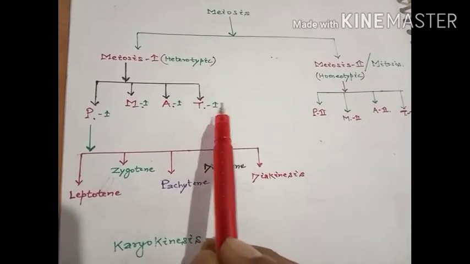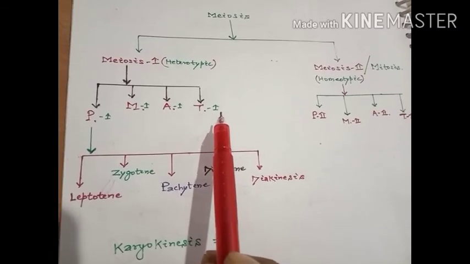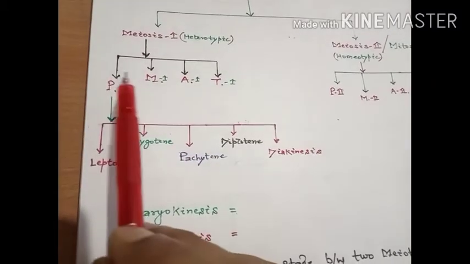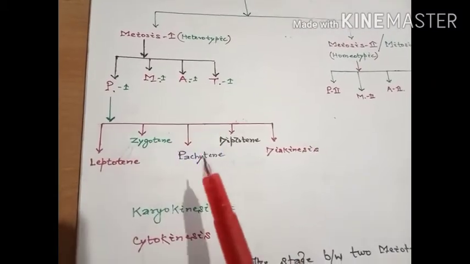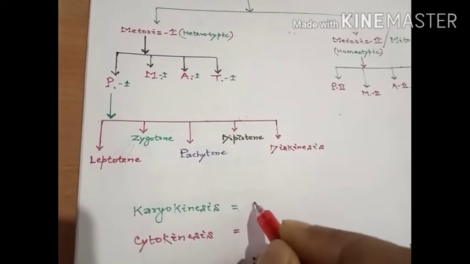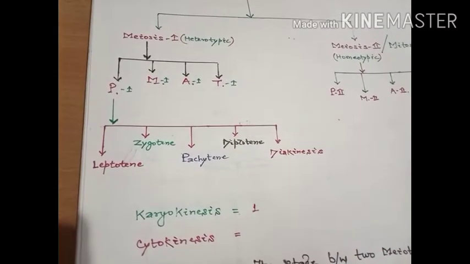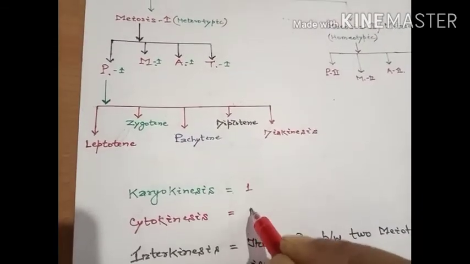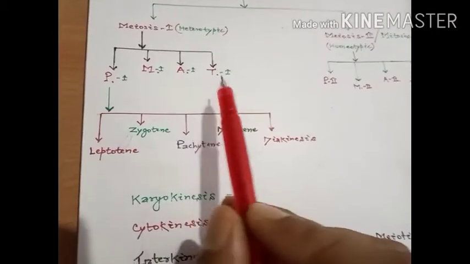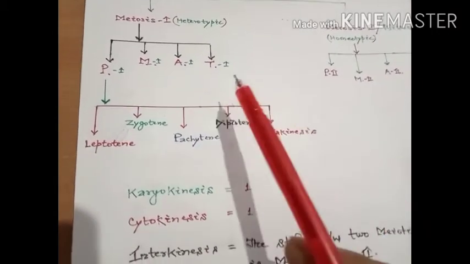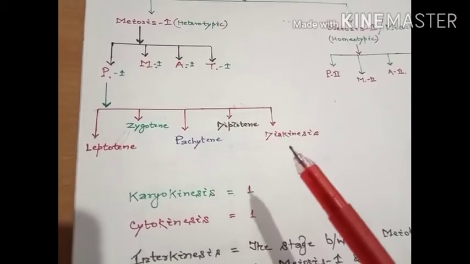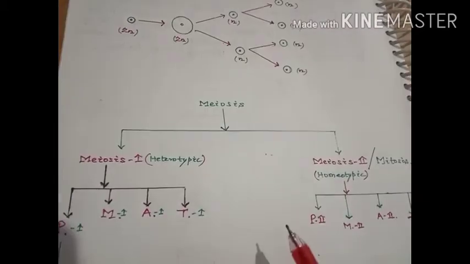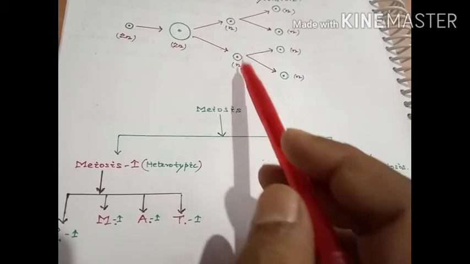As the telophase 1 stage ends, the process of karyokinesis has been completed within these four substages. So karyokinesis has taken place one time, and afterwards the cytokinesis process takes place. As the division of the nucleus has taken place, the division of the cytoplasm takes place. As a result, the two daughter cells are formed which have a haploid set of chromosomes.